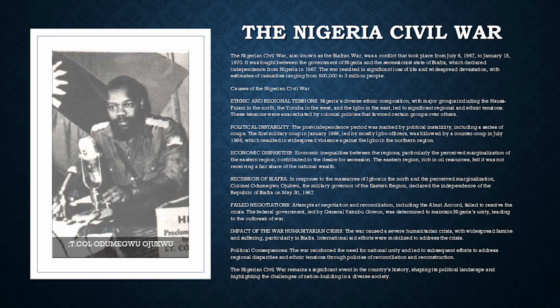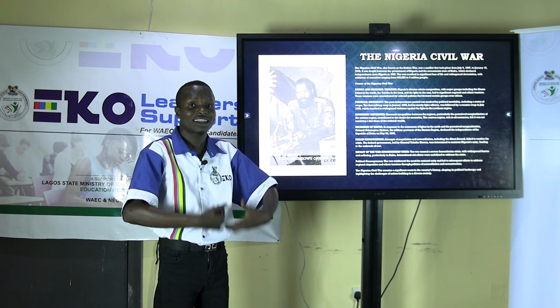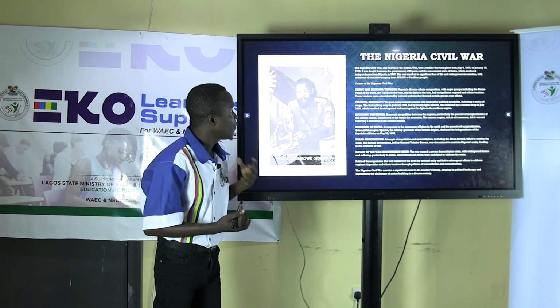Ethnic and regional tension. There had been major crises among the major tribes in Nigeria, Yoruba, Igbo, and Hausa, which stopped unity in Nigeria. We are supposed to be united in diversity. We are diverse in region, diverse in language, diverse in tribe. But there have been tensions. Because of that tension, there have been fights among the three of them. That is one of the causes of the Civil War.